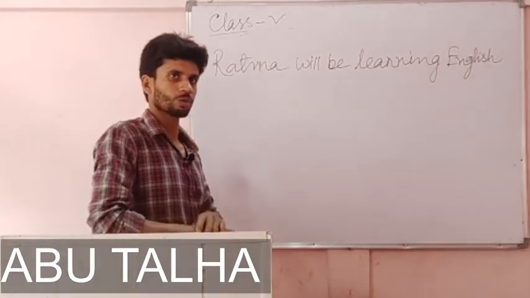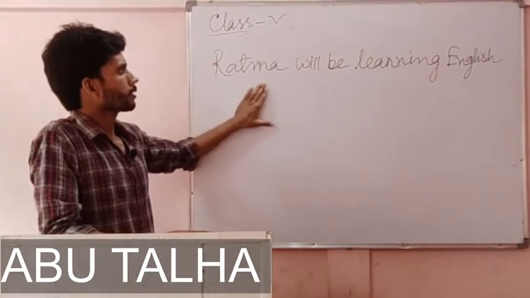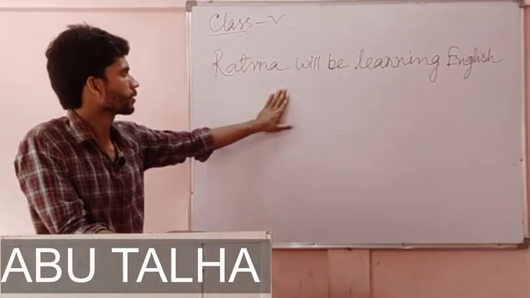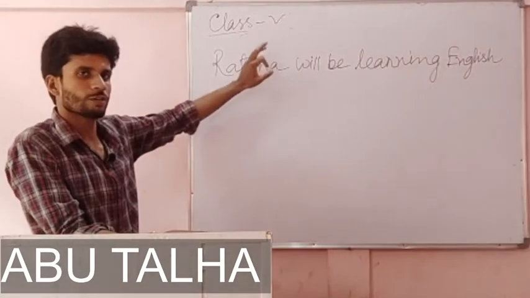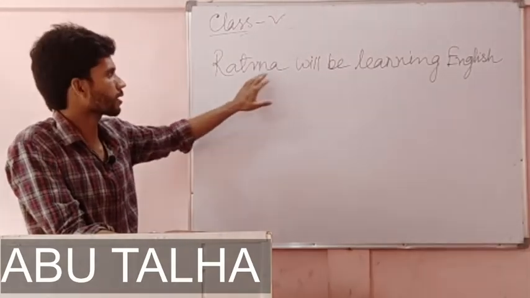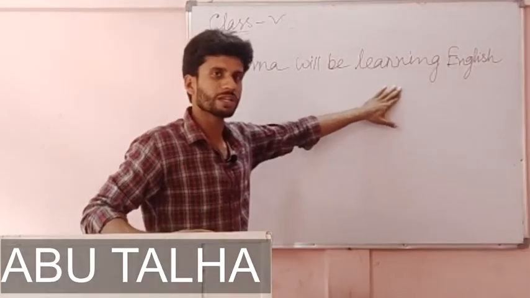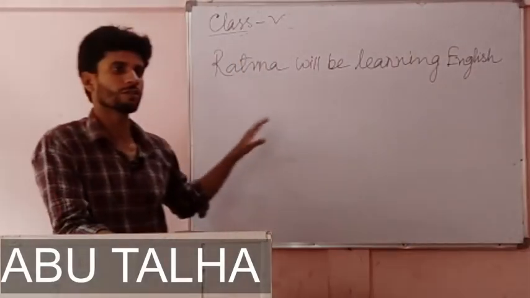We are going to conclude today's discussion. This sentence is in future continuous tense. As I said, the formula of this tense is: after the subject, we write shall or will, then be, then V1 plus ing, and then the object.